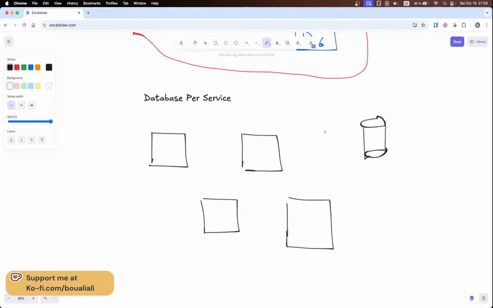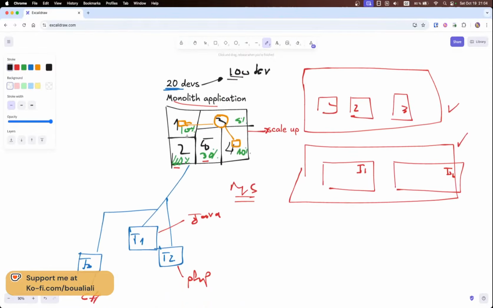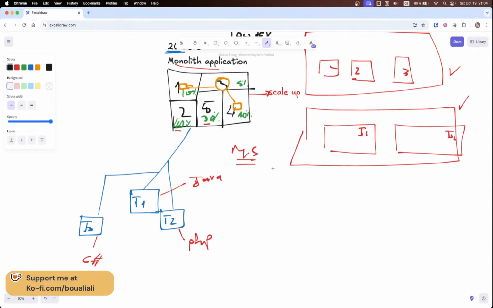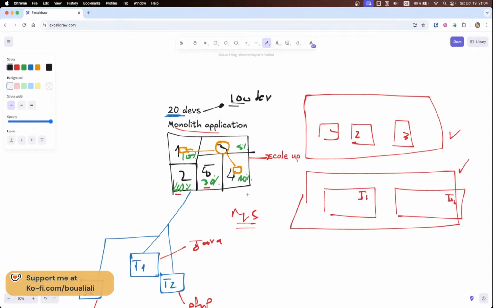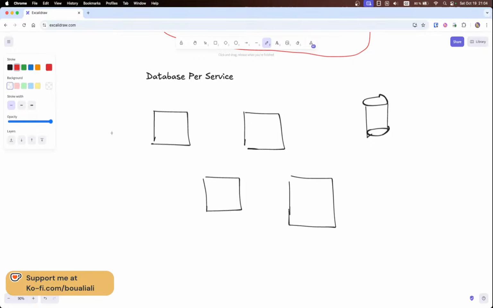Let's go back to the first drawing. One of the advantages of having microservices is that each microservice runs in an independent way, so we don't have any other dependencies. Just in case one microservice goes down, the whole application still works fine.